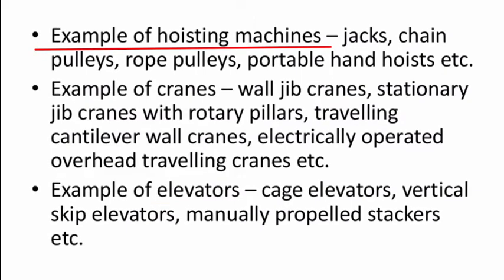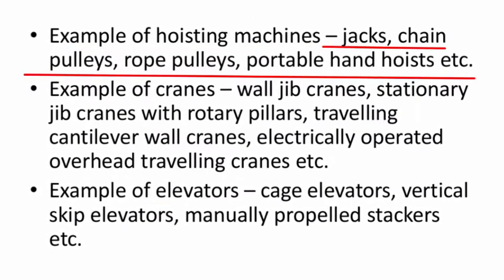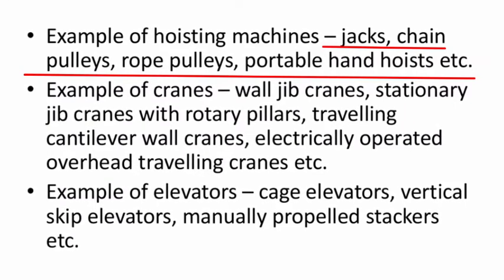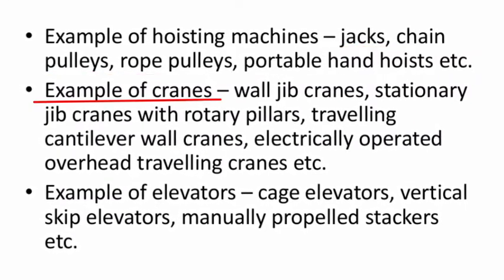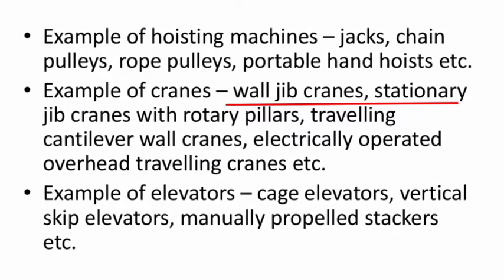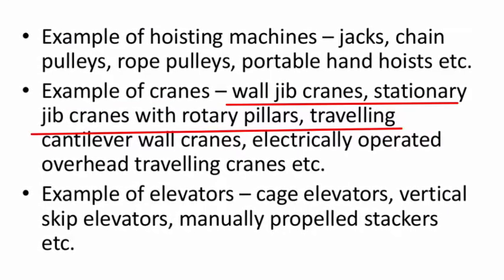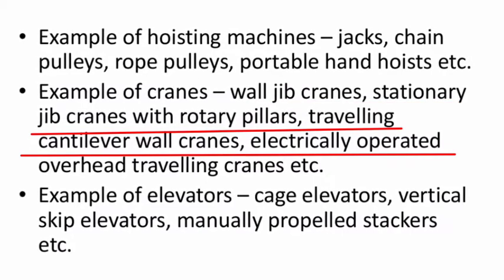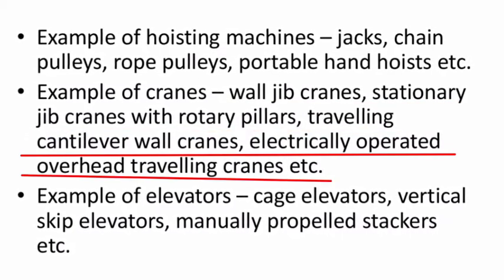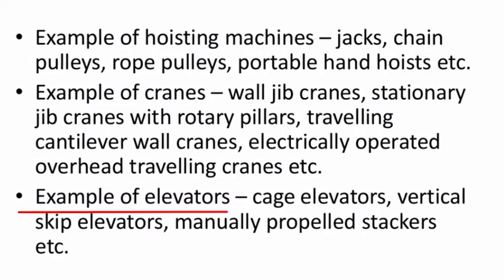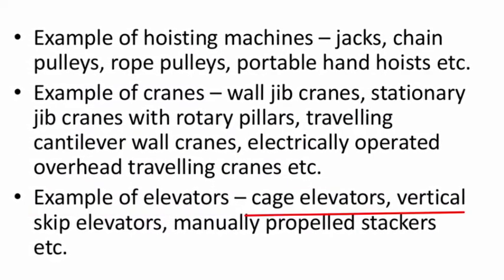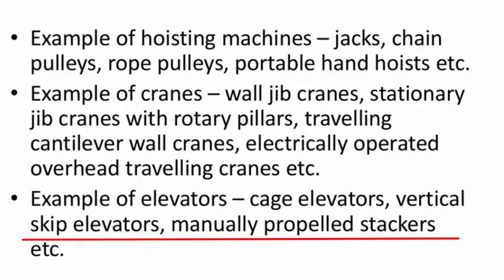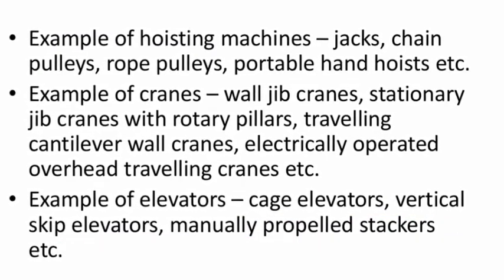Examples of hoisting machines are jacks, chain pulleys, rope pulleys, portable hand hoists, etc. Examples of cranes are wall jib cranes, stationary jib cranes with rotary pillars, traveling cantilever wall cranes, electrically operated overhead traveling cranes, etc. Examples of elevators are cage elevators, vertical skip elevators, manually propelled stackers, etc.